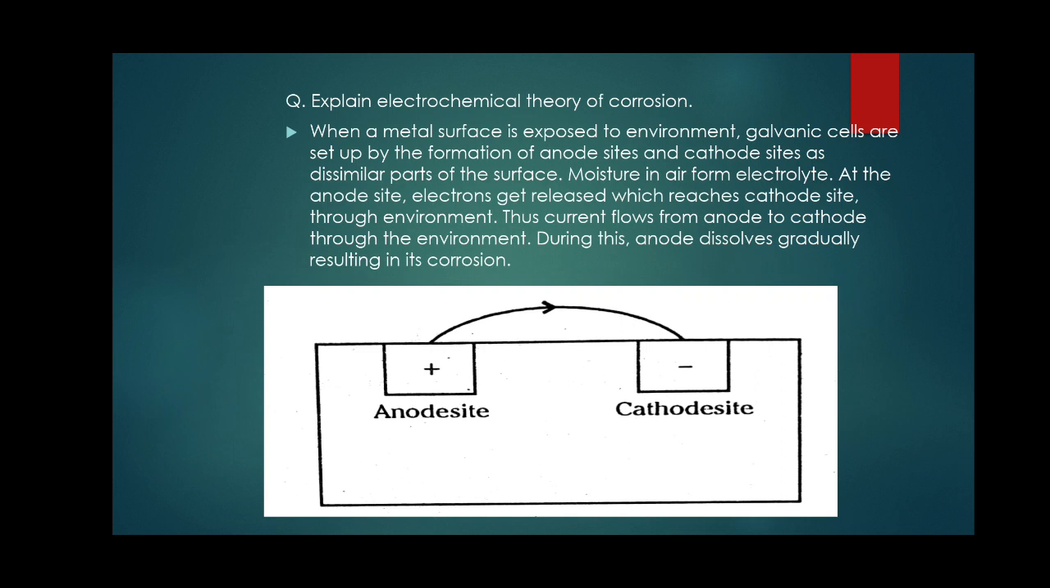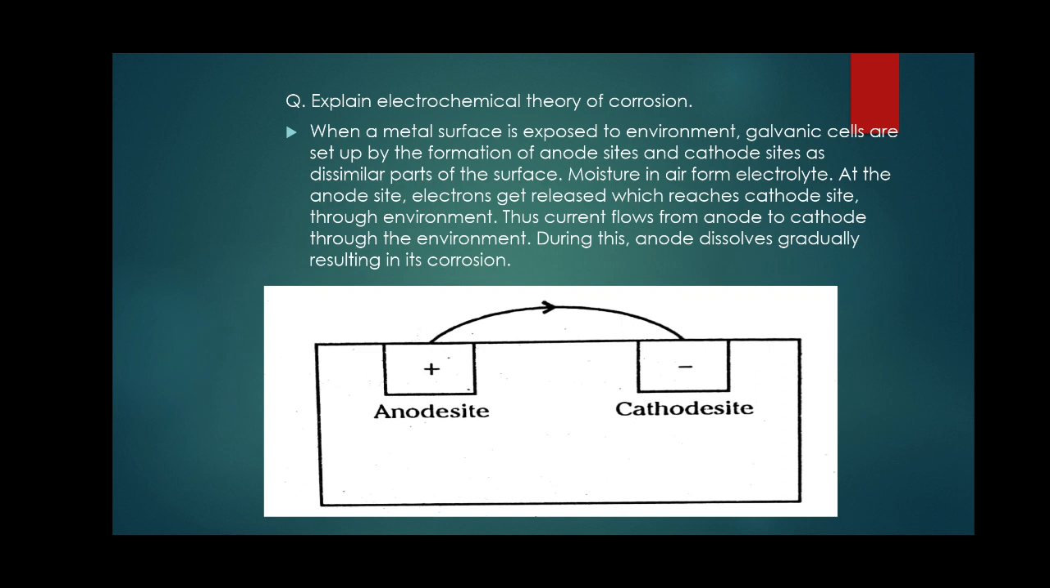Now there is a very important question: explain the electrochemical theory of corrosion. Corrosion can be explained chemically by means of electrochemical reaction. So what is an electrochemical reaction? By means of chemical reaction, electricity is produced. So look at the diagram.